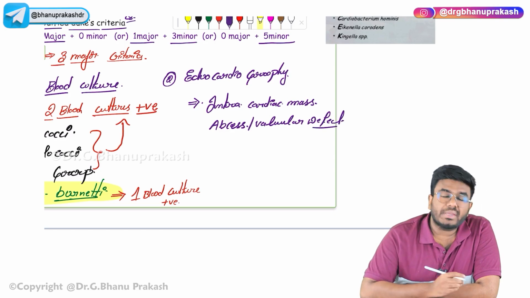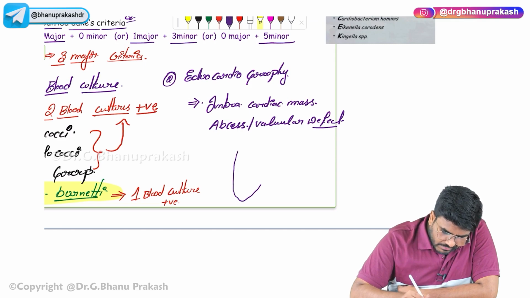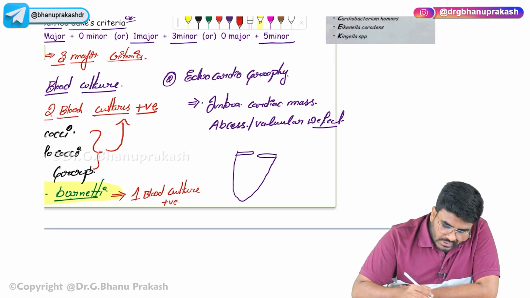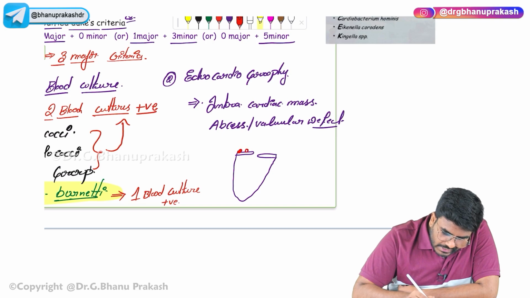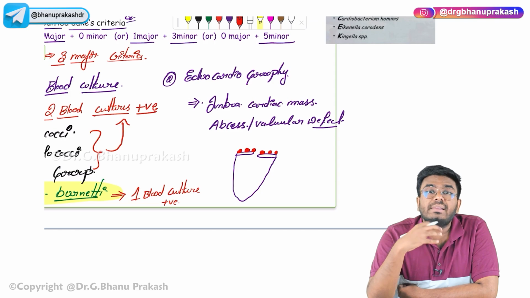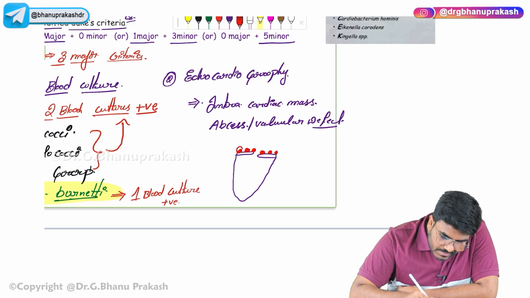If there is any intracardiac mass, what is actually happening? For example, look here, guys. Imagine this is the left ventricle. This is the mitral valve. Now what is happening is endocarditis, right? So definitely the mitral valve is going to be affected. When the mitral valve is affected, these bacteria are growing, trillions and trillions of bacteria growing on this valve, and they are forming the abscess. They are even forming the vegetations. These masses are nothing but trillions and trillions of microorganisms.